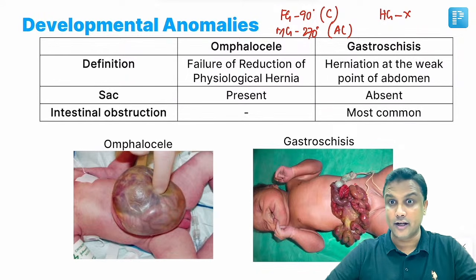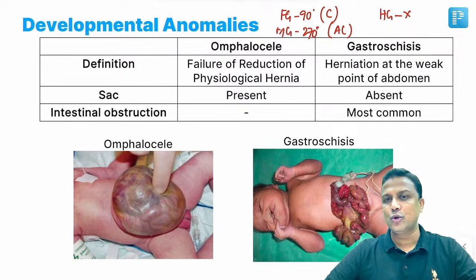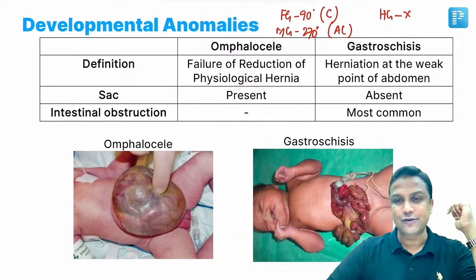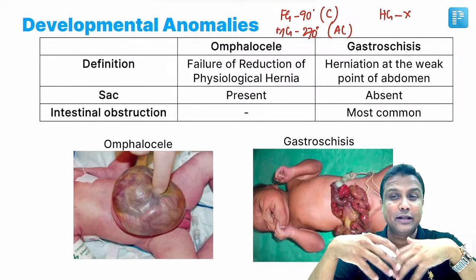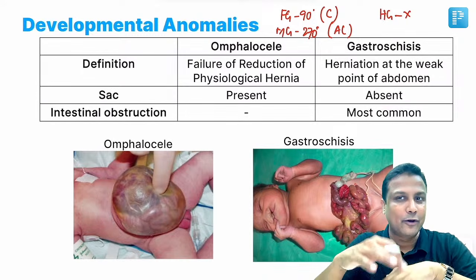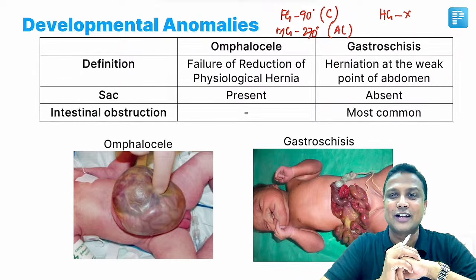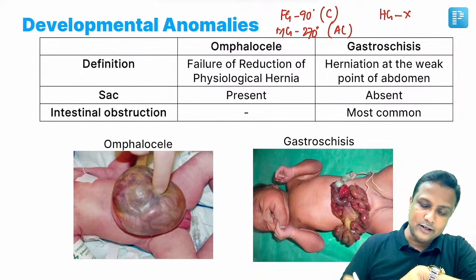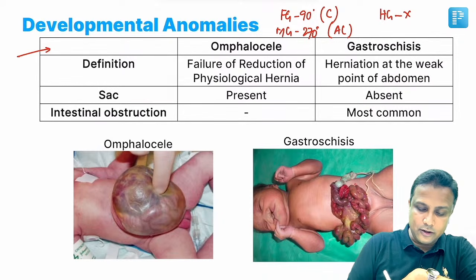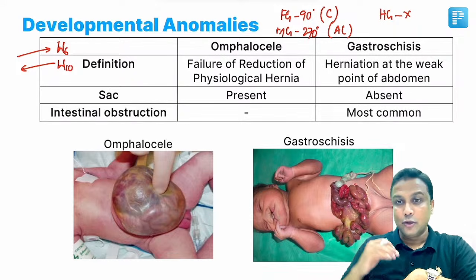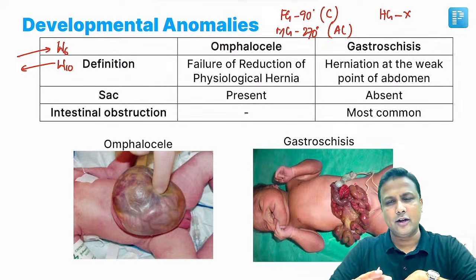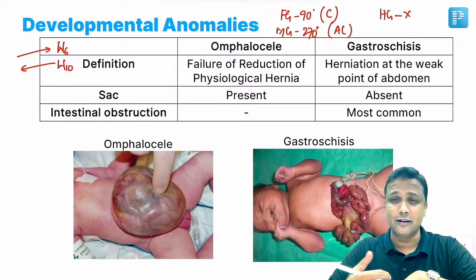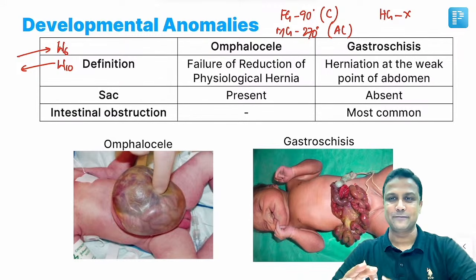Now during that midgut rotation, what is going to happen? The midgut is going to come out of the umbilical opening. Why? Because you don't have enough space to accommodate the midgut there. So it is going to come out of the umbilical opening, and that is referred to as physiological hernia. It will be there during the 6th week, and it will reduce back by the 10th week. So normally the midgut comes out by the 6th week and reduces back by the 10th week. So thank God, your midgut, my midgut came outside and went inside. Our body is perfect here.